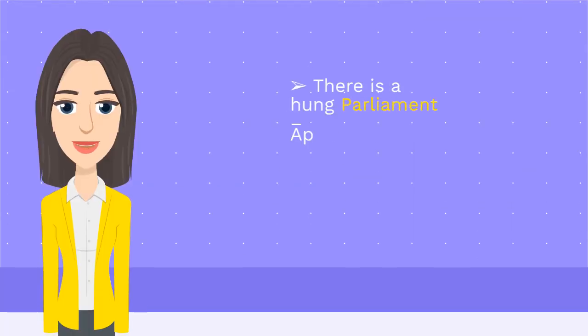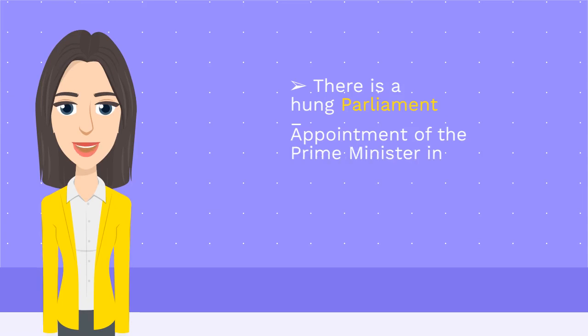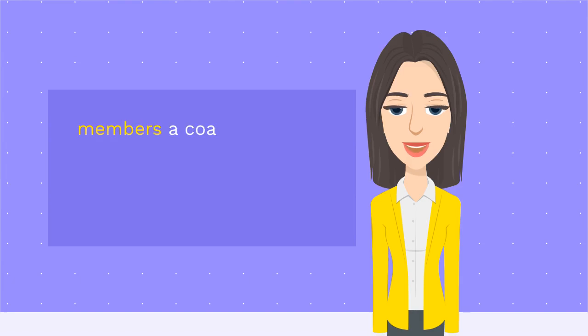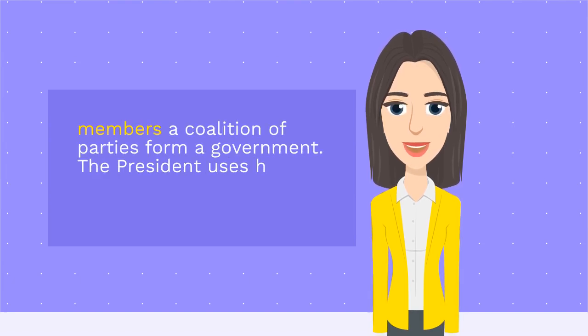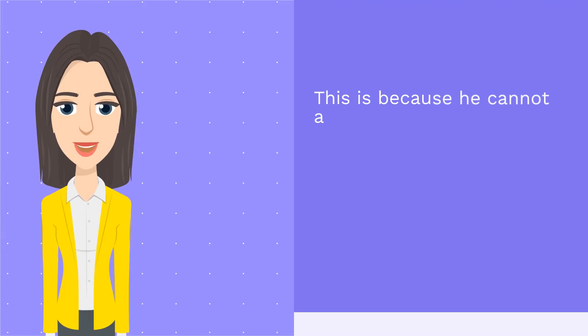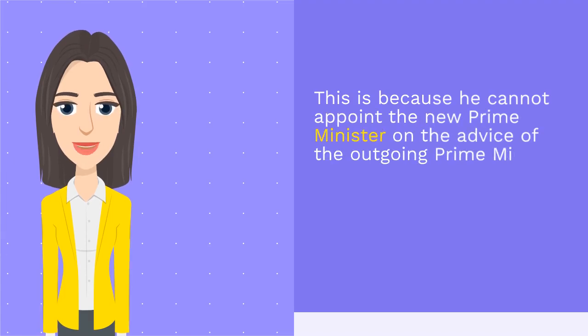There is a hung Parliament. Appointment of the Prime Minister in a situation when no single party wins the clear support of the majority of the Lok Sabha members, or a coalition of parties form a government. The President uses his discretion to appoint the new Prime Minister. This is because he cannot appoint the new Prime Minister on the advice of the outgoing Prime Minister who may have lost the election or the support of the House.